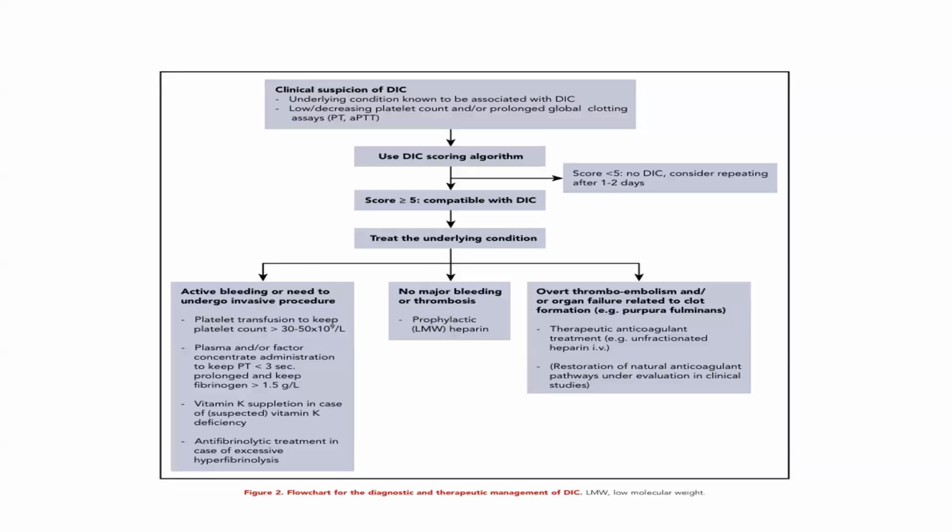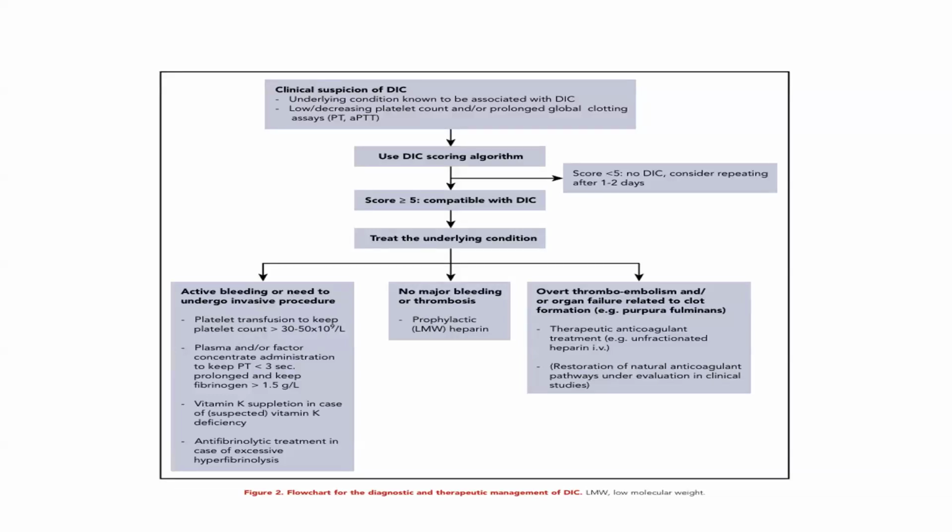If there is active bleeding, or a need to undergo an invasive procedure, then we have to give platelet transfusion to keep the platelet count above 30,000. Plasma or factor concentrate administration to keep the prothrombin time prolongation under 3 seconds and keep fibrinogen above 1.5 gram per liter. Vitamin K supplementation in case of vitamin K deficiency. Antifibrinolytic treatment in case of excessive hyperfibrinolysis.